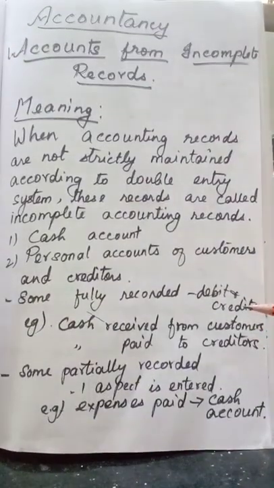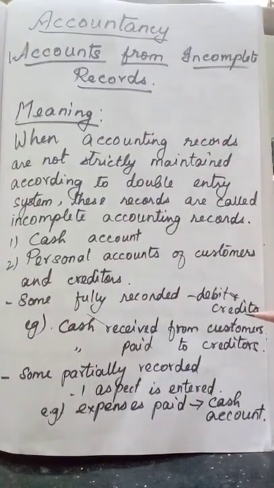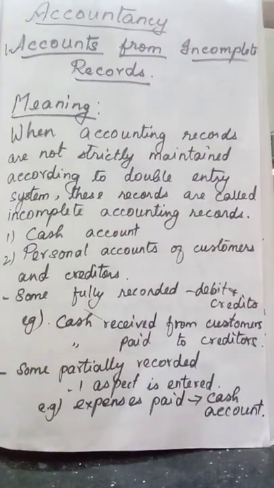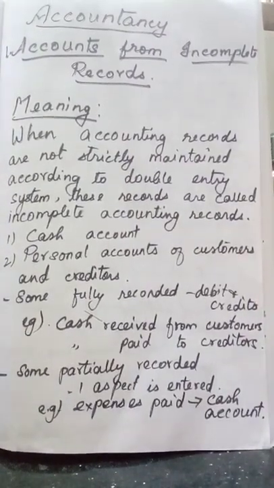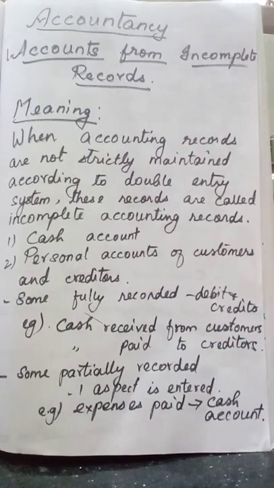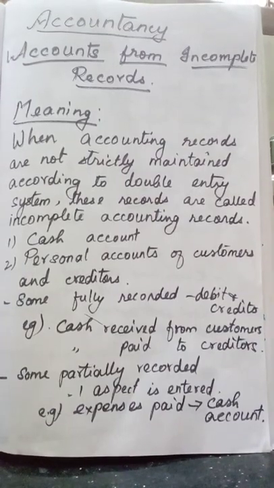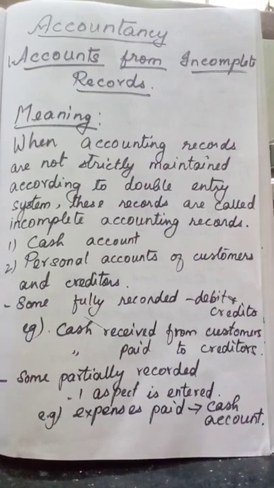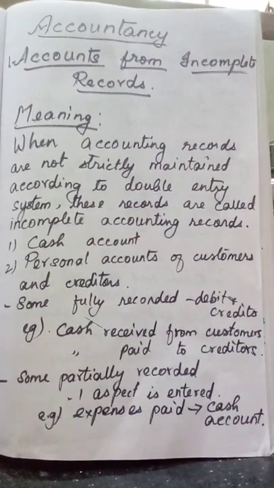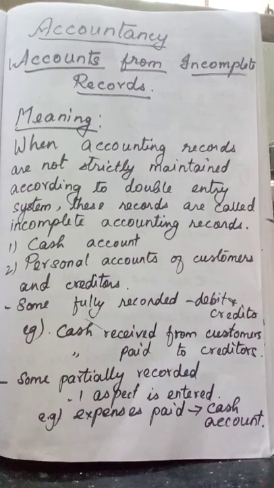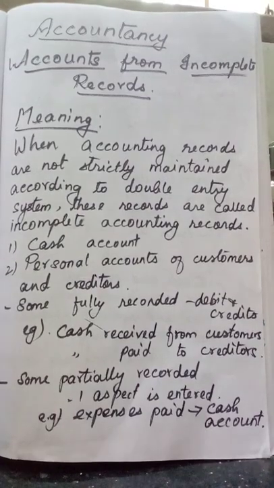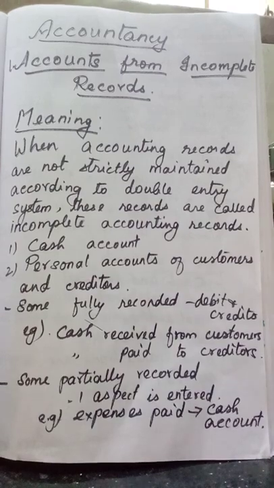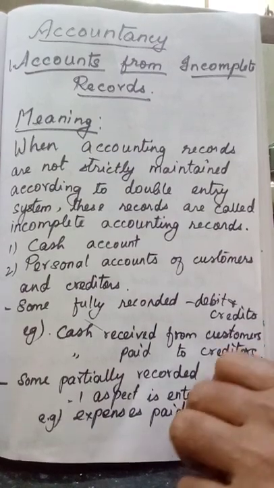Have you understood, students, now the meaning of accounts from incomplete records? When accounting records are not strictly maintained according to the double entry system, these records are called incomplete accounting records. So some transactions will be entered fully, some transactions are entered partially, and some transactions are omitted completely.